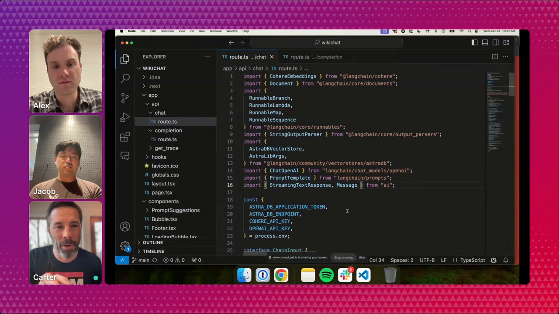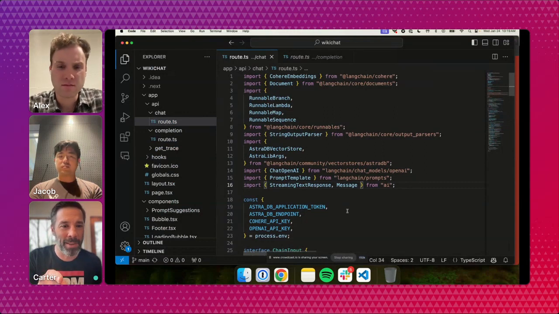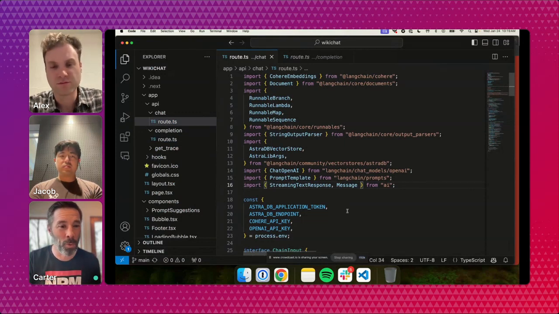And beyond those core bits of the LangChain SDK we're importing, Alex, you'll notice we're actually not using the Astra DB client directly. We're instead importing some of the connectors that we built between Astra DB and LangChain. I don't know if you want to speak to that.